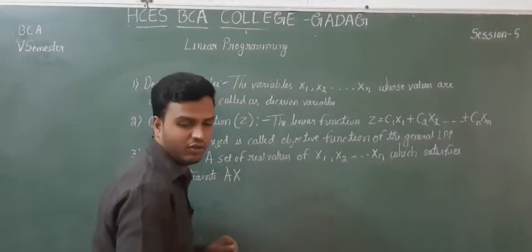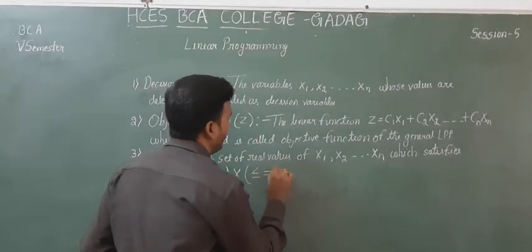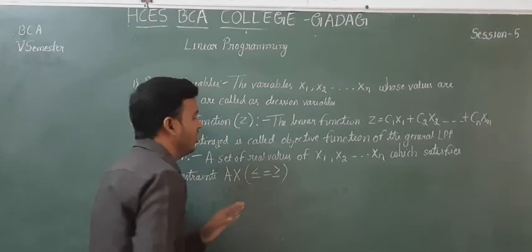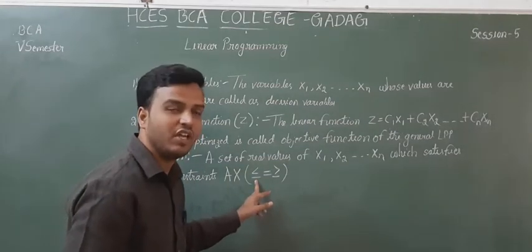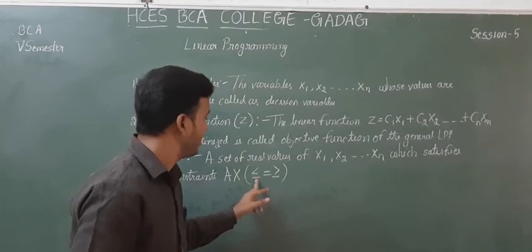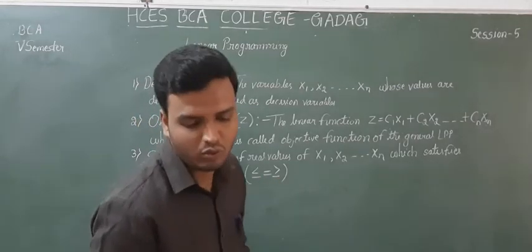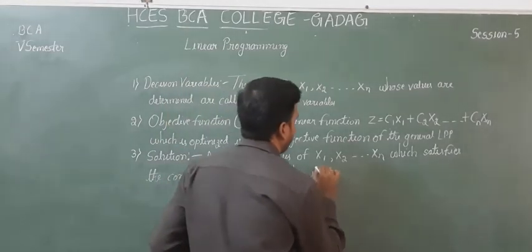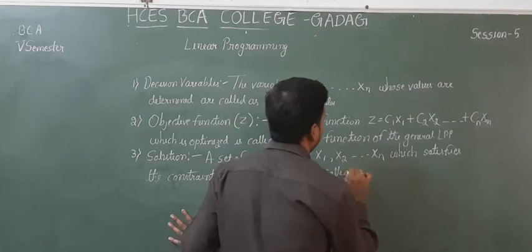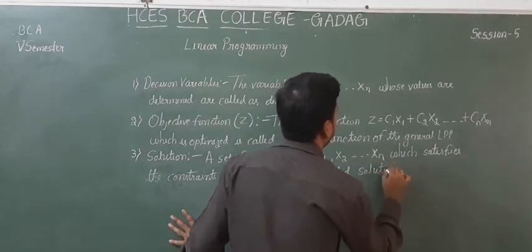The constraints are like ax less than or equal to, or greater than or equal to, so there is a set of conditions. It should satisfy those conditions, whether less than or equal to, equal to, or greater than or equal to. That is called a solution.